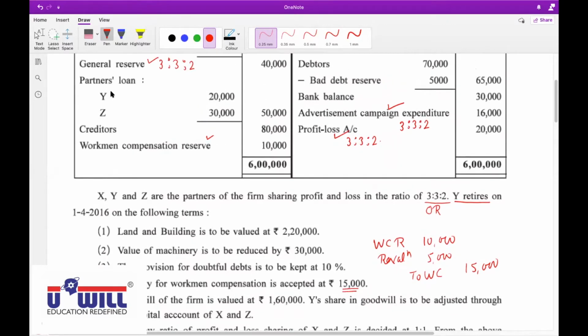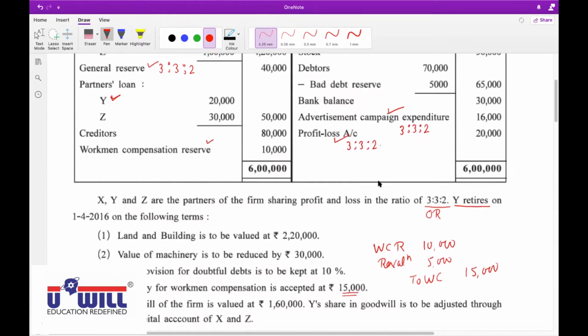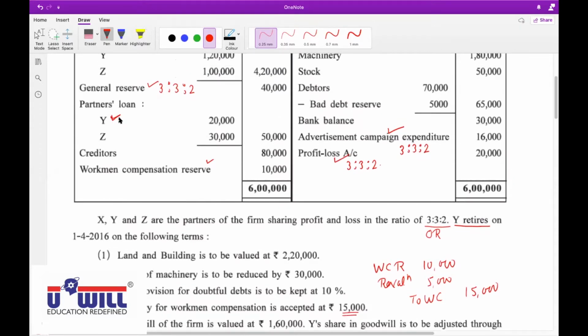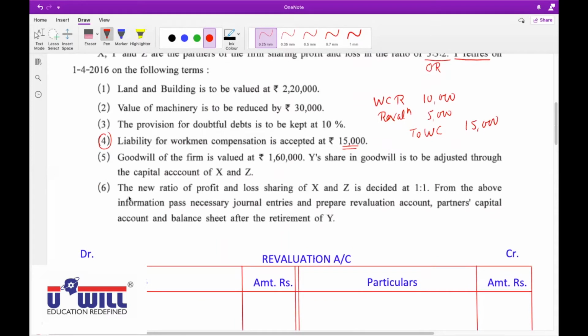We have Y's loan also. Put a tick on Y's loan. If you have seen my lecture carefully, I have told you that any partner's loan amount will also get transferred to the partner's capital account. Since the retiring partner Y's loan is there, it will also get transferred to Y's capital account. Sixth adjustment, new ratio of profit and loss of X and Z is decided at 1:1. From the above information, pass necessary journal entries, mark it as your homework.